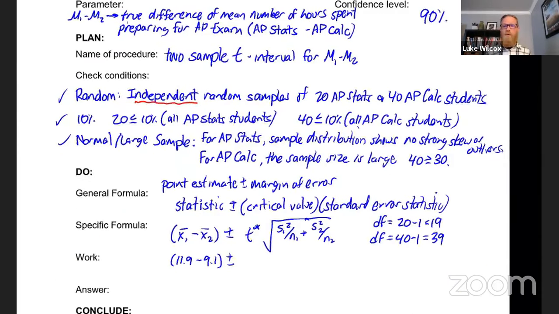Now, there's two different ways that we can approach this. I'm going to show you the way to do it by hand. We call this the conservative approach. It is more conservative to use a lower degrees of freedom here. And so we're just going to take the lower of the two degrees of freedom. And let's start with that. And then later, I'll show you how we can use technology to get an exact degrees of freedom. But for now, let's use 19.